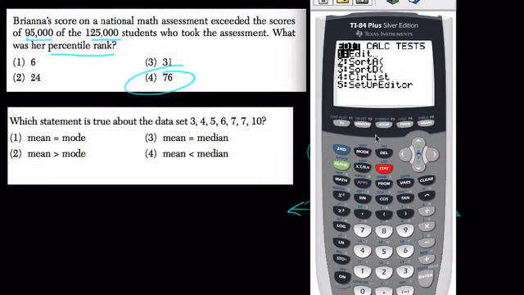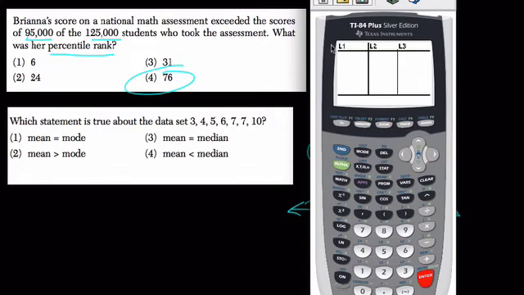I go to my stat button. I'm going to enter this into a list, so hit enter. Here I'm going to clear off list 1, scroll up here, press clear and enter, and then enter these data points in. 3, 4, 5, 6, 7, 7, and 10. Okay, so our list 1 is complete.